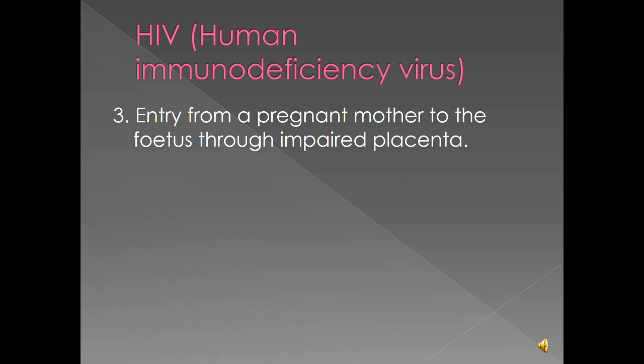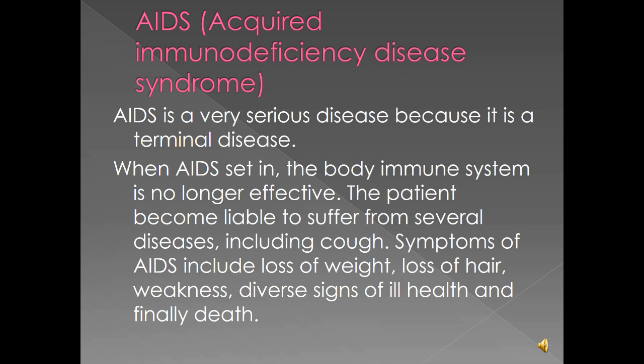3. Entry from a pregnant mother to the fetus through impaired placenta. Pregnant women don't infect their baby during pregnancy. You only have this infection when you have an impaired, damaged placenta. The placenta is the connection between the mother and the baby through the umbilical cord. If the placenta is damaged or tampered with, you're going to have a mixture of blood from the mother that is infected to the baby that is healthy, and that will make the baby become infected.